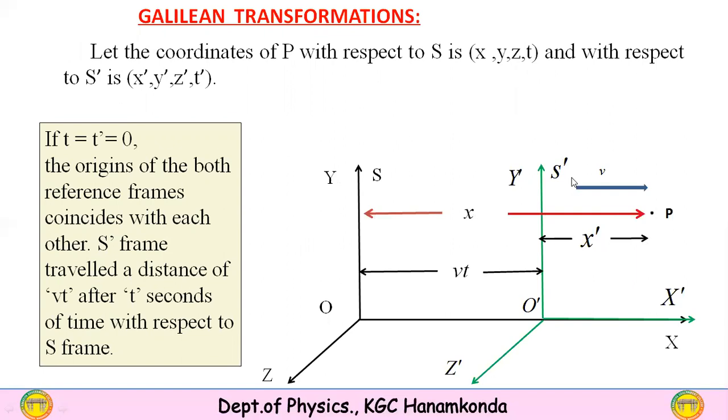The total distance from the S frame to the point P is x, which equals the distance traveled by the S dash frame plus the distance from the S dash frame to the point P. Therefore, x equals vt plus x dash.